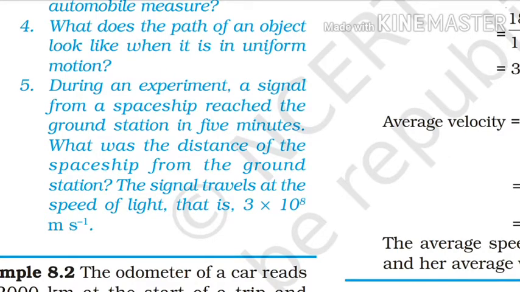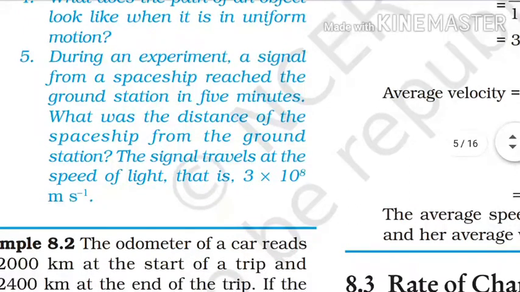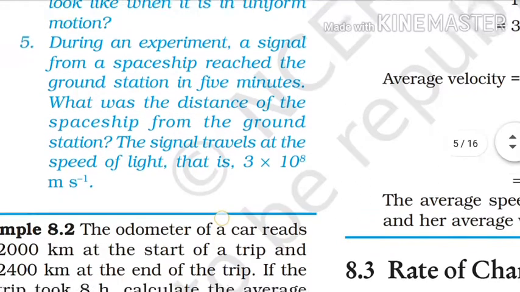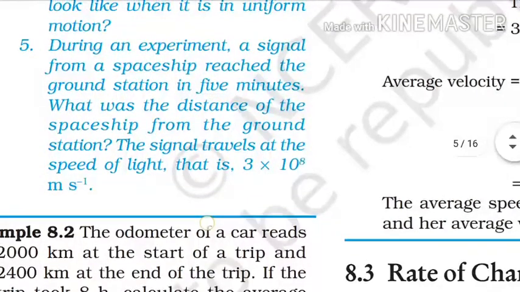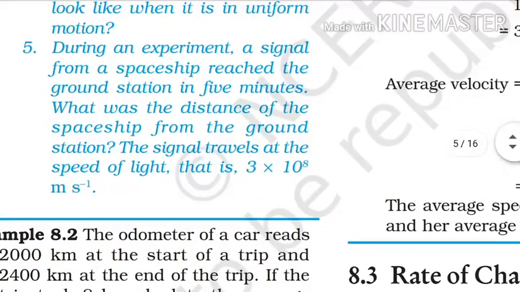If we multiply 3 into 10 to the power 8 with 300, we easily get the distance of the spaceship from the earth. This will be equal to 9 into 10 to the power 10 meters. So the distance of the spaceship from the earth will be 9 into 10 to the power 10 meters.